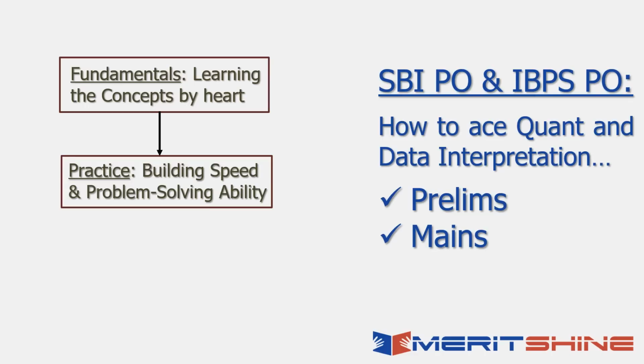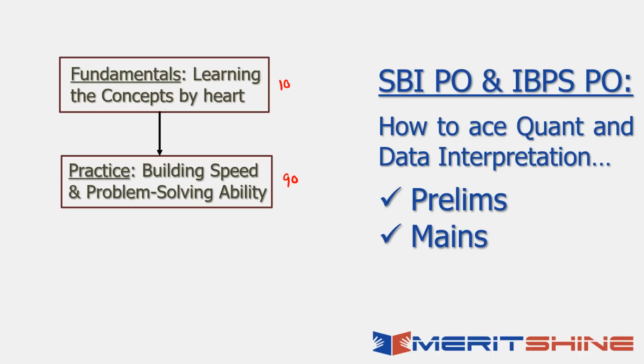Before I come to the third step, let me explain a major difference here. What happens when you compare the two, arithmetic DI versus those 3 easy topics? When it comes to those 3 topics, learning would be like 10 units of work and practice would be like 90 units of work. What is the meaning? That if you spend 10 units of time learning the concepts, you would need to spend another 90 units of time practicing them, solving them quickly, solving them accurately, 10 questions in 3 minutes, 4 minutes, 2 minutes, whatever, right? This is the challenge here.